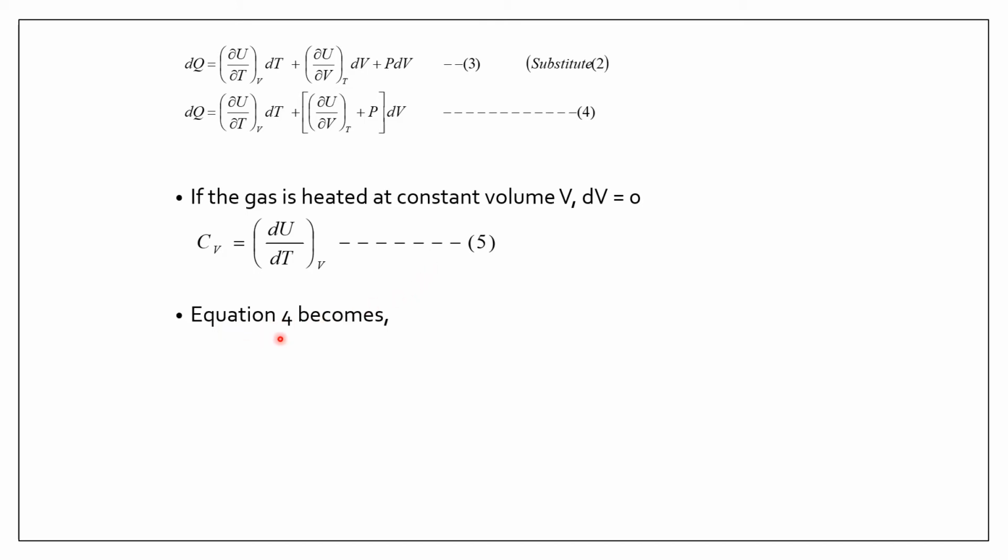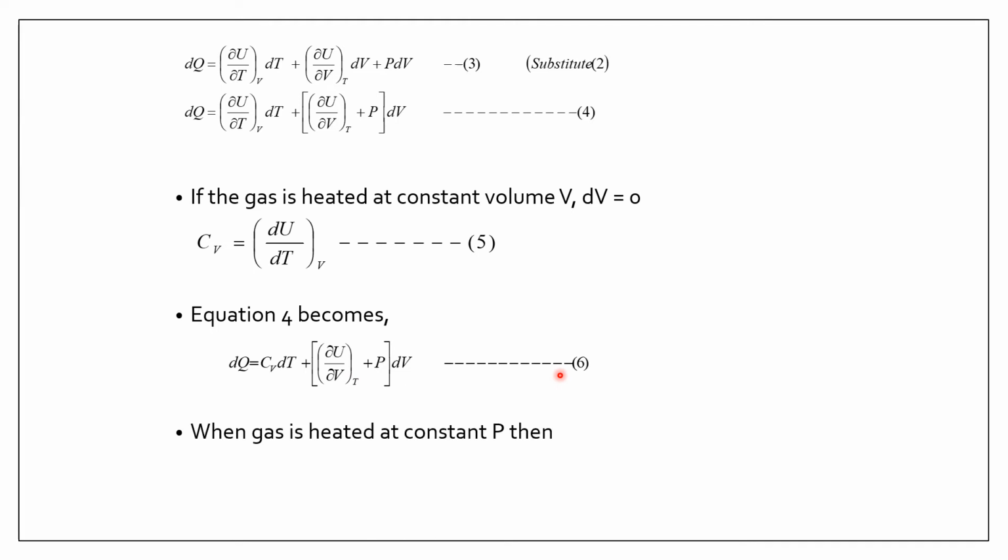So equation 4 will then become, this dU by dT, we will substitute here as Cv. So here this first term will become Cv dT. Rest of the terms remain the same, equation 6. Now when we heat the gas at constant pressure, then we can write down the specific heat at constant pressure. So that is Cp is equal to dq by dT at constant pressure, equation 7.